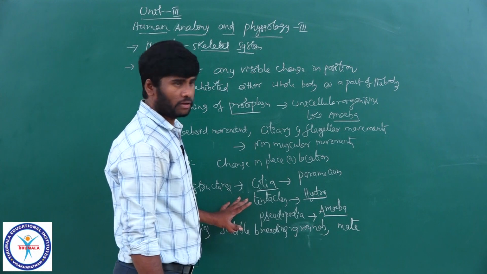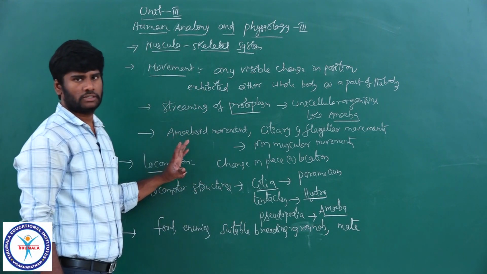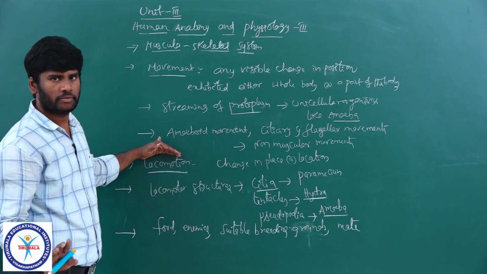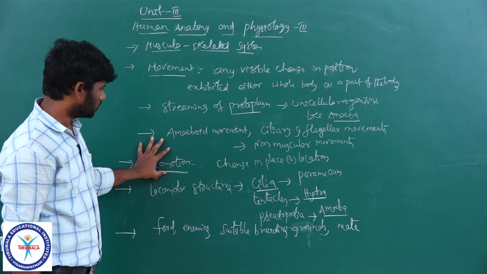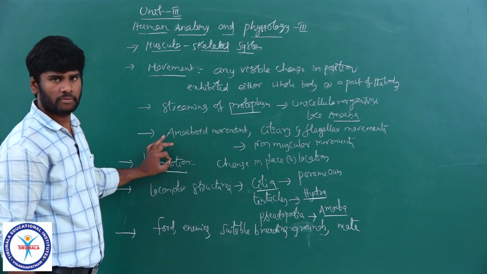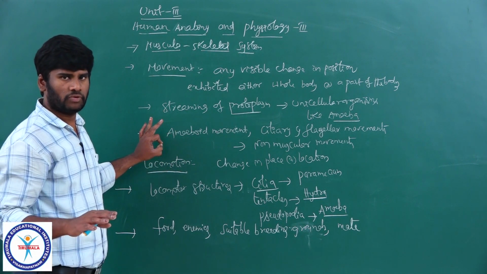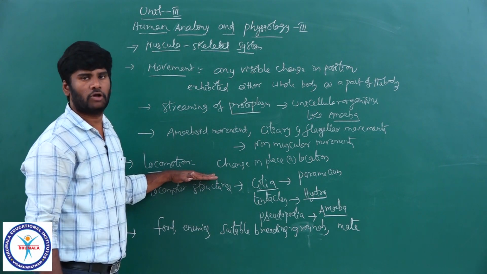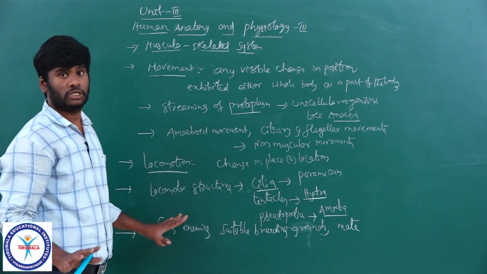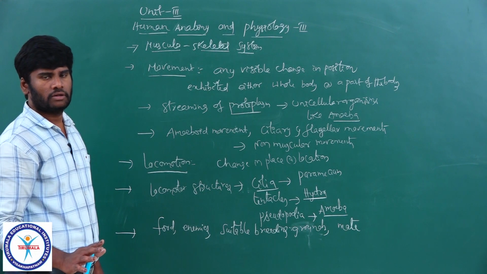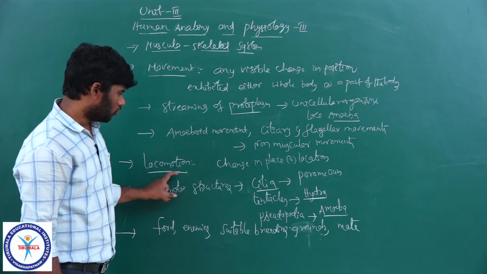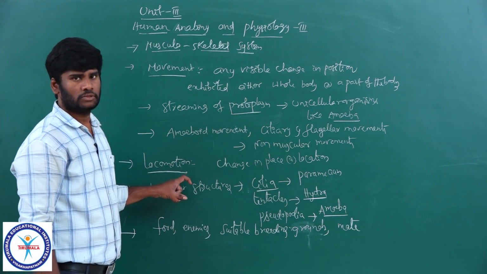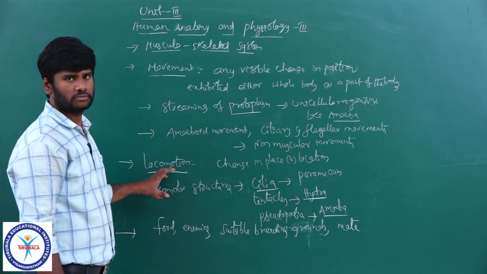I think you understand, but finally we have to say that movement and locomotion are not two separate entities. But finally, we will say that all locomotions are movements, but all movements are not locomotions. Remember, very important line: all locomotions are movements, but all movements are not locomotions. You have to write this point in running notes. Okay.